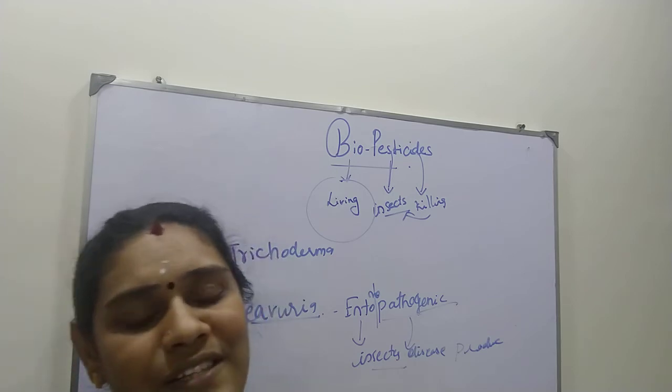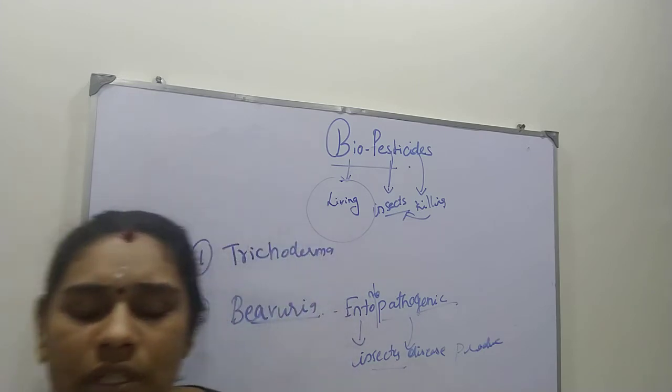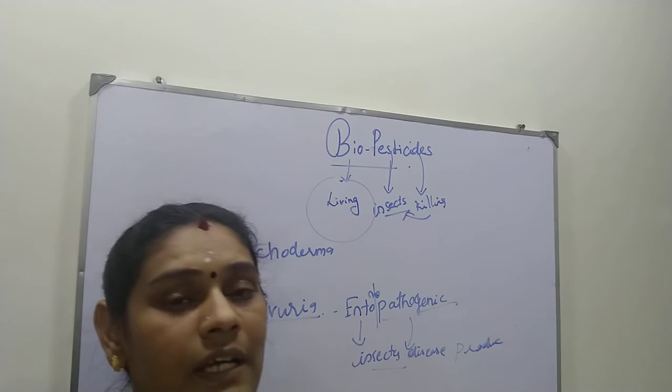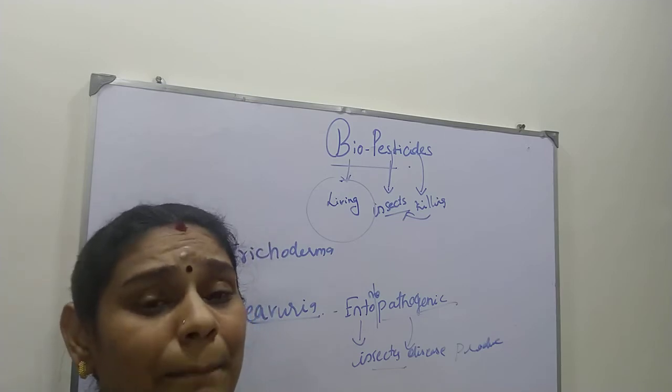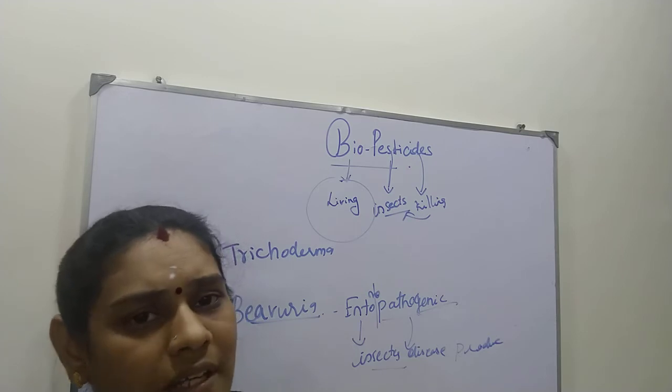And also it kills one more danger, that is Rhizoctonia solani. This usually affects the tomato plant. The plant gets damping off. Damping off means first it will wilt, then it will rot, then it will die.